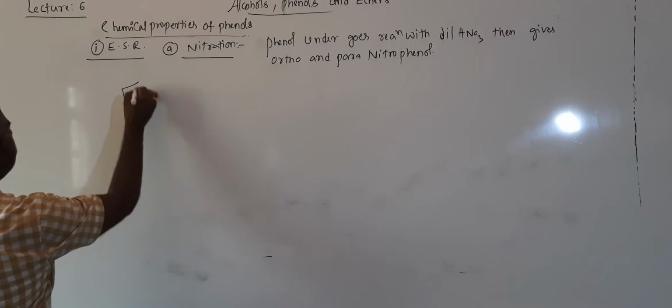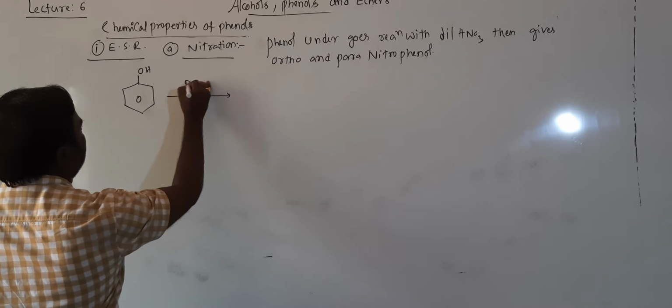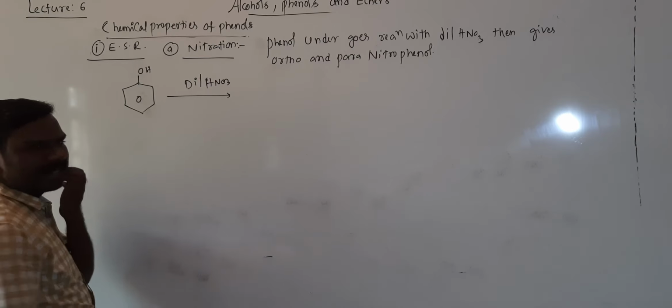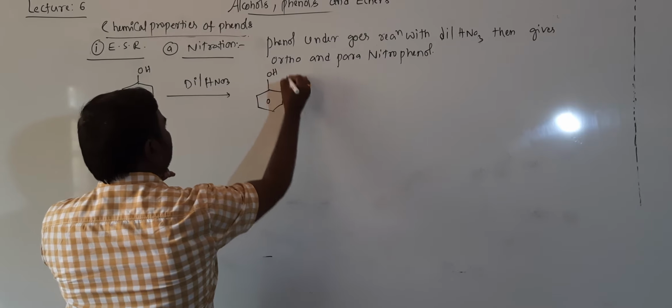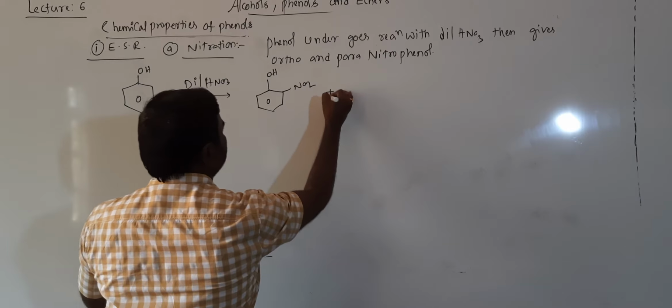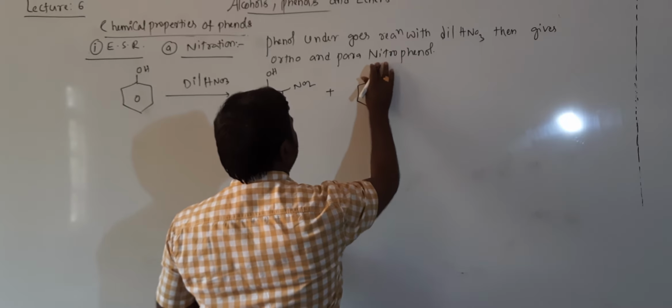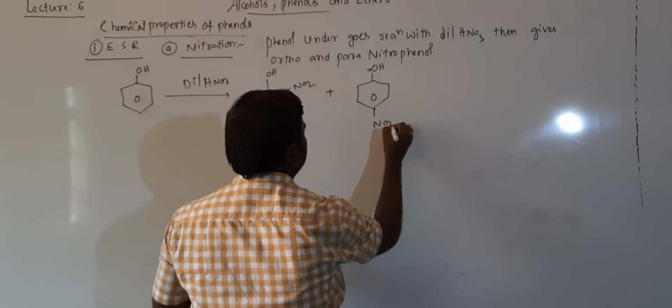So phenol is treated with dilute HNO3, very important students. Then it gives phenol with the nitro group at the ortho position plus phenol with the nitro group at the para position.